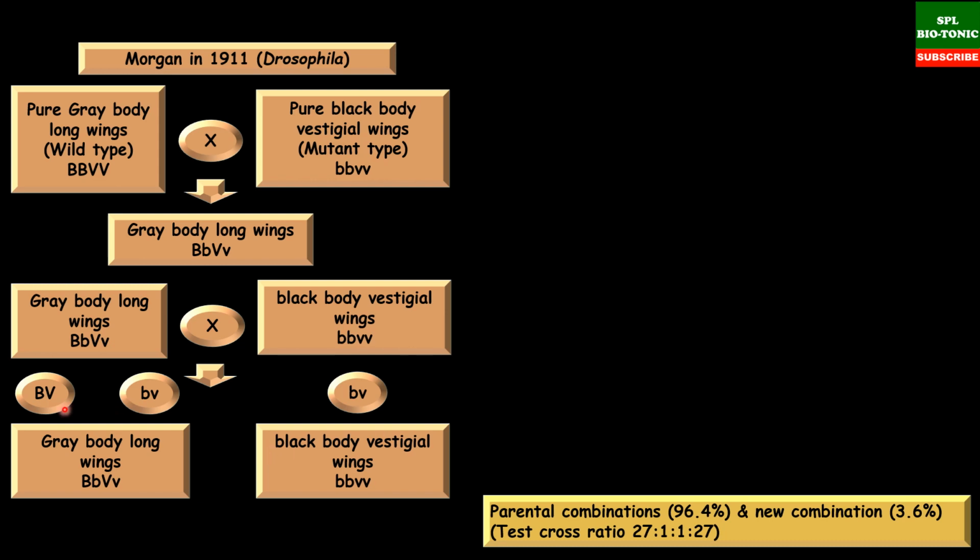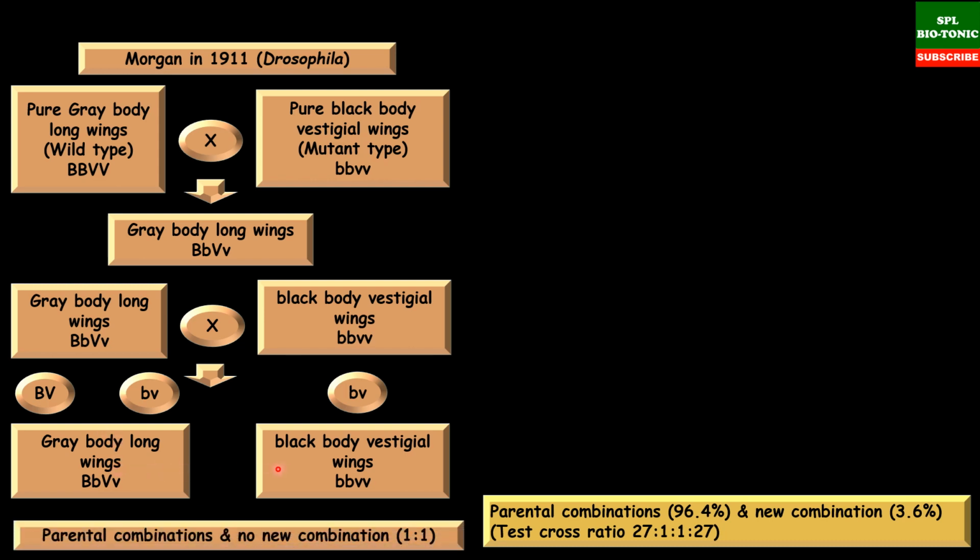Now look at the gametes which are produced by this male. The male produces only parental type of gametes and no new combinations are produced. Please make a note of it. Here the capital B gene is linked with capital V, that is the gray body with long wings are linked, whereas the black body and vestigial wings are linked here. So it results in the formation of only these 2 types of gametes and no new recombinant gametes are produced. Therefore the offsprings are of parental type and no new type. So this is a perfect example of complete linkage.